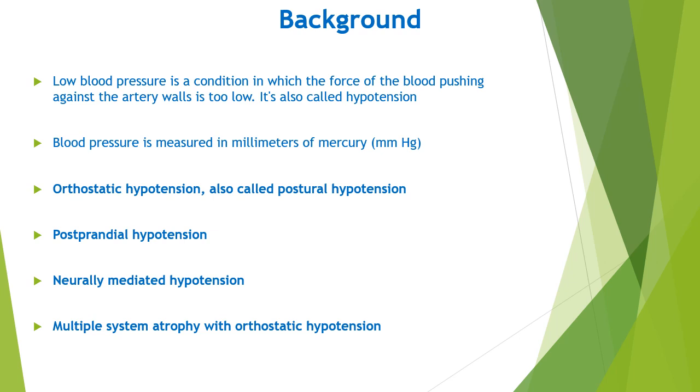You also have multiple system atrophy with orthostatic hypotension. This rare condition affects the autonomic nervous system. Multiple system atrophy with orthostatic hypotension is linked with having very high blood pressure while lying down. It used to be called Shy-Drager syndrome.